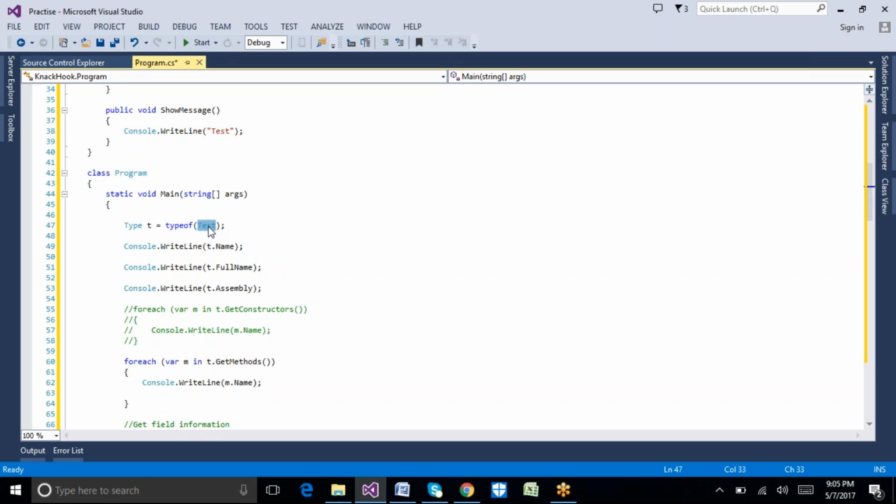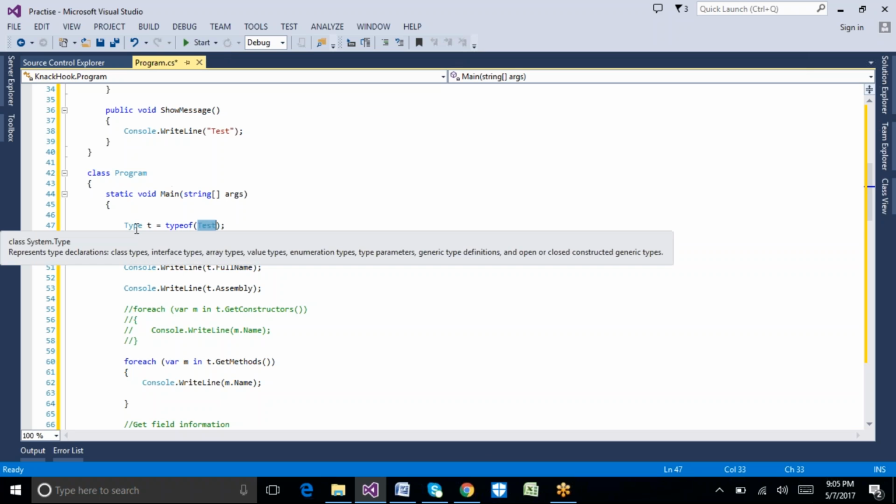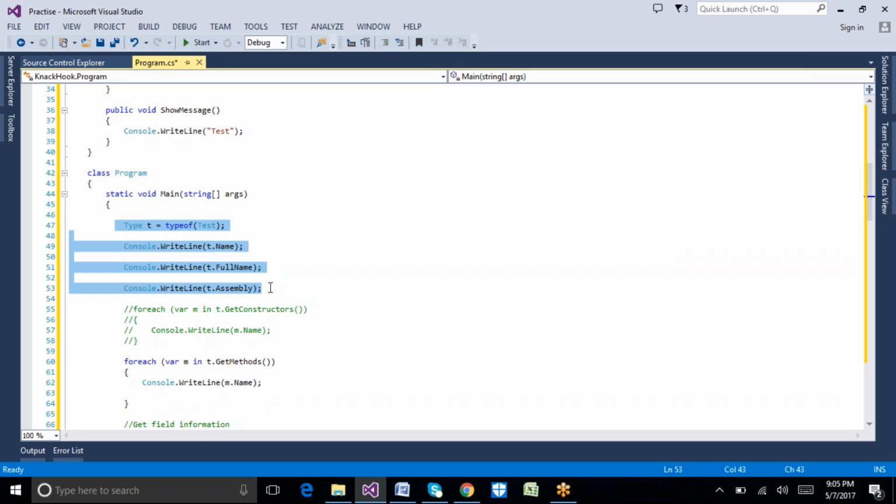For this Test class, we are identifying what the name is, what the full name is, and what the assembly name of that particular class is. That relevant information we are getting here.